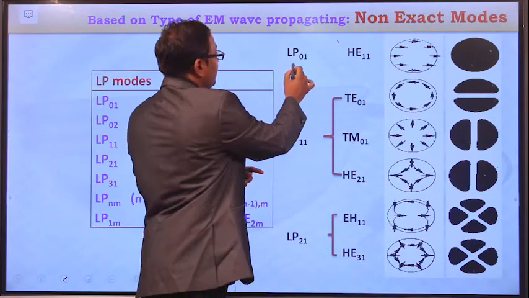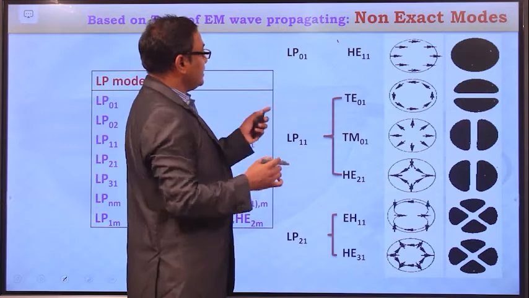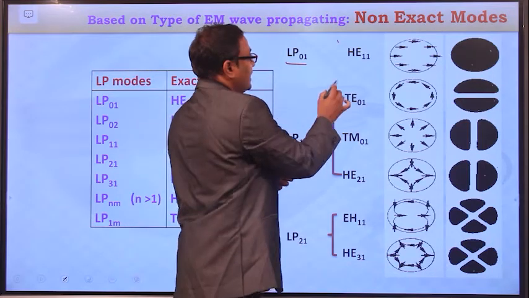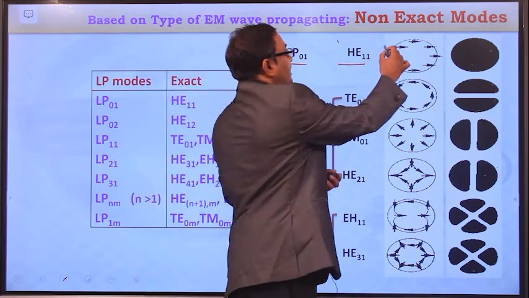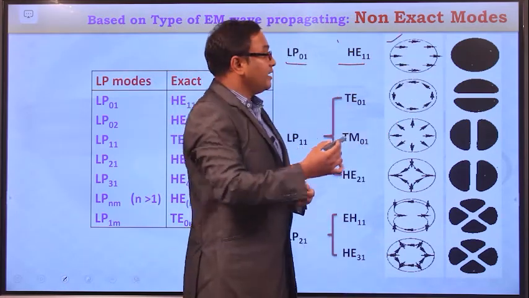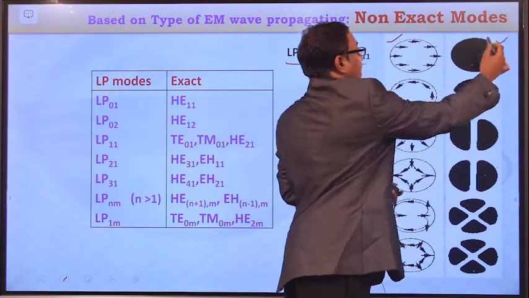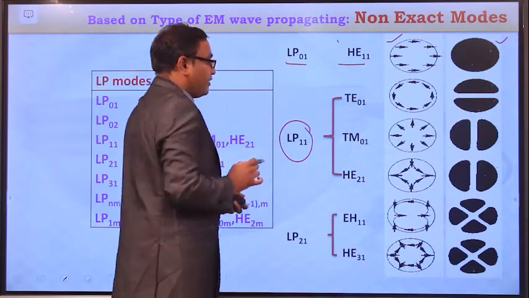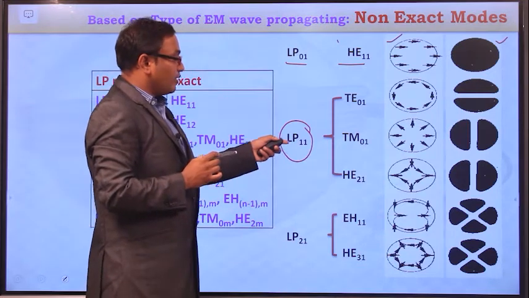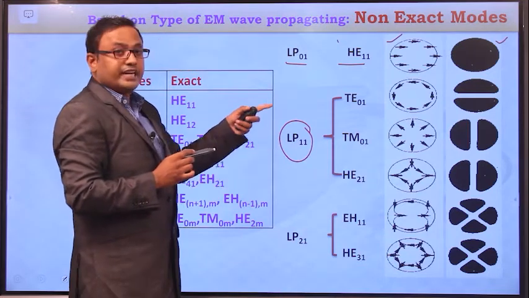Suppose you consider LP01, we have already seen that LP01 is derived from the HE11 mode. In the HE11 mode, the field lines are oriented in this direction and the field intensity is oriented like this. And similarly, if you consider the LP11 mode, this LP11 mode can be derived from three different modes.